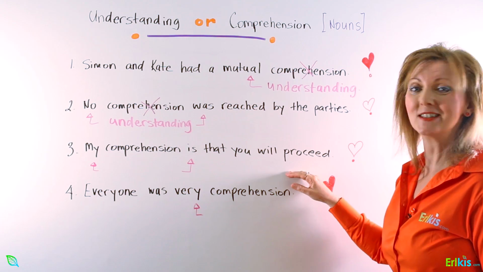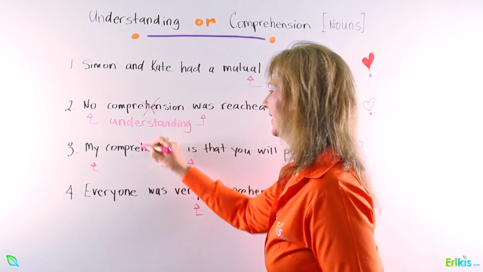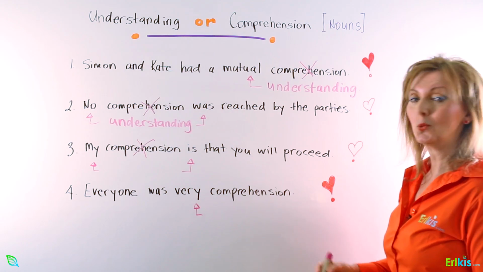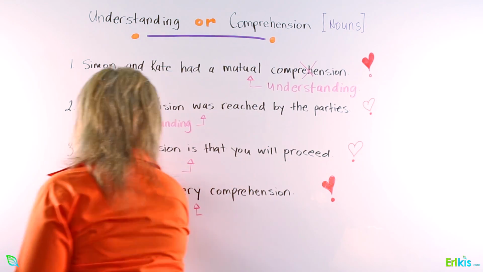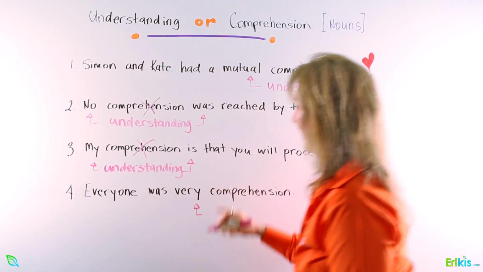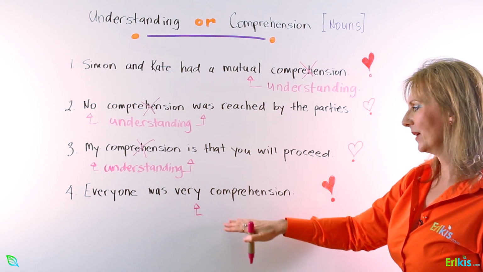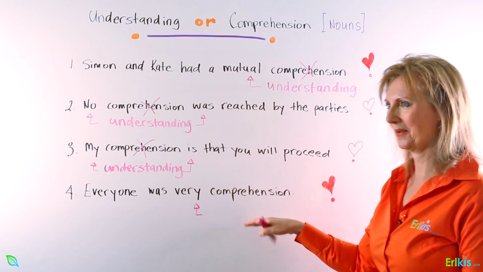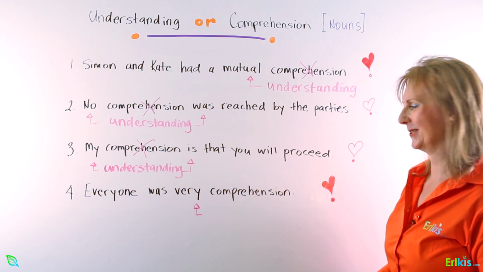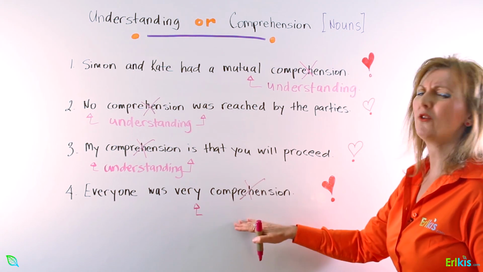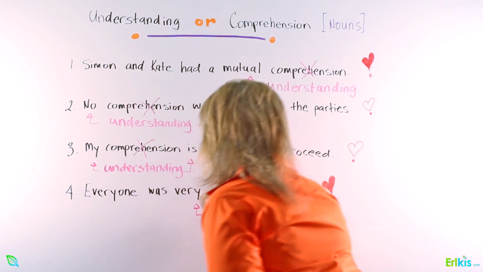Oh, no, definitely not. So we certainly can't say that. My understanding is that you will proceed. And the last one, everyone was very comprehension? No, absolutely not. Once again, we would have to say everyone was very understanding.